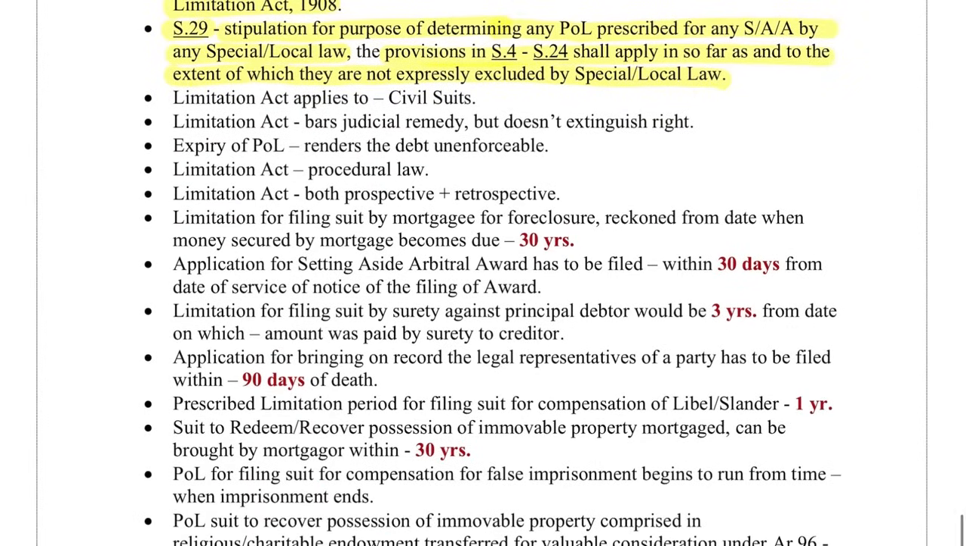Limitation Act applies to civil suits. Limitation Act bars the judicial remedy but does not extinguish the right. Expiry of the period of limitation renders the debt unenforceable. Limitation Act is a procedural law. Limitation Act is both prospective and retrospective.